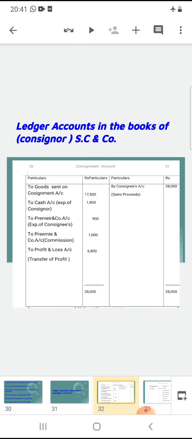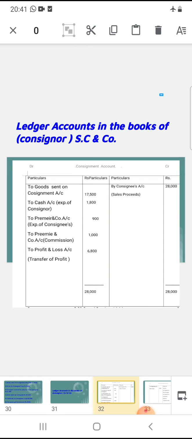The general entry is consignment account debtor to Premier and Company account. Consignment account goes to debit balance, Premier and Company goes to credit balance. We can prepare both accounts. One is consignment account, another one is consignee account. Consignee name is Premier and Company account. So consignment account debtor, so consignment account goes to debit balance, so that we can write debit side of consignment account